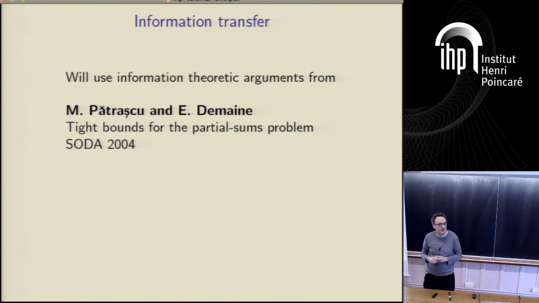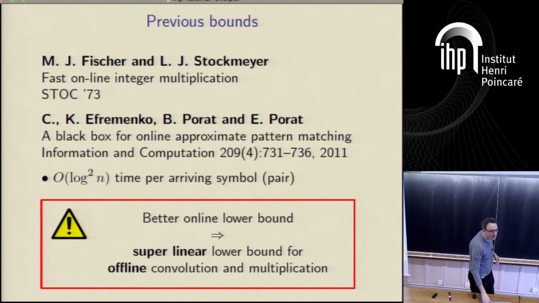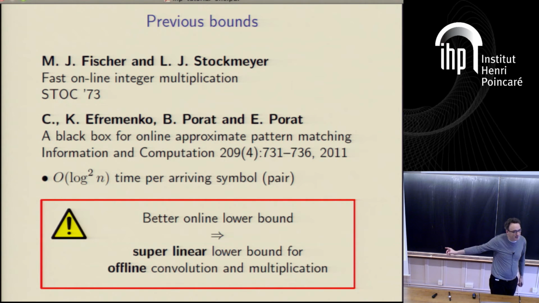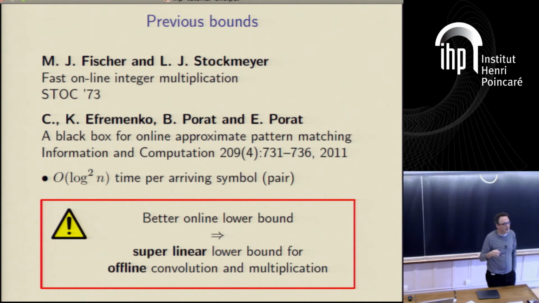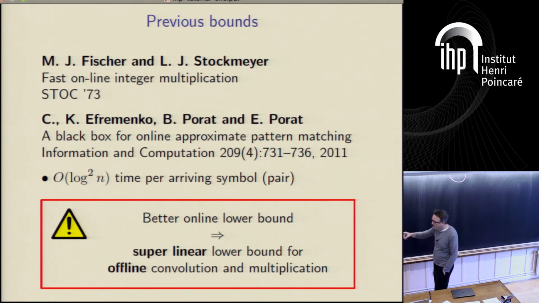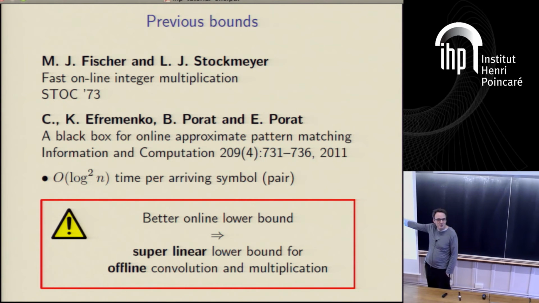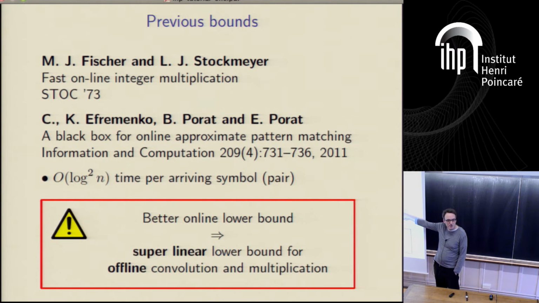Yes? Can you say a little bit about that last connection? So you're saying an algorithm for multiplication would give you... Oh, so this one here. Yeah, I'm saying if you could prove a lower bound above log for online multiplication, that would give you an offline lower bound above linear. Why is that true? Oh, because of this reduction up here, which the formula is that you take the offline complexity divided by n and multiply it by log, right? So this reduction here immediately implies that.